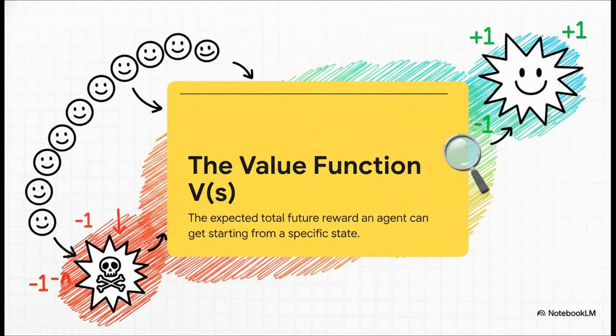To actually use this idea, we need something called a value function. Imagine you could put a score on every single state, every possible situation, that represents how good it is to be there. Not just for the immediate reward, but for all the potential rewards you could get from that point forward. A state that's just 1 step away from a big win would have a really high value.